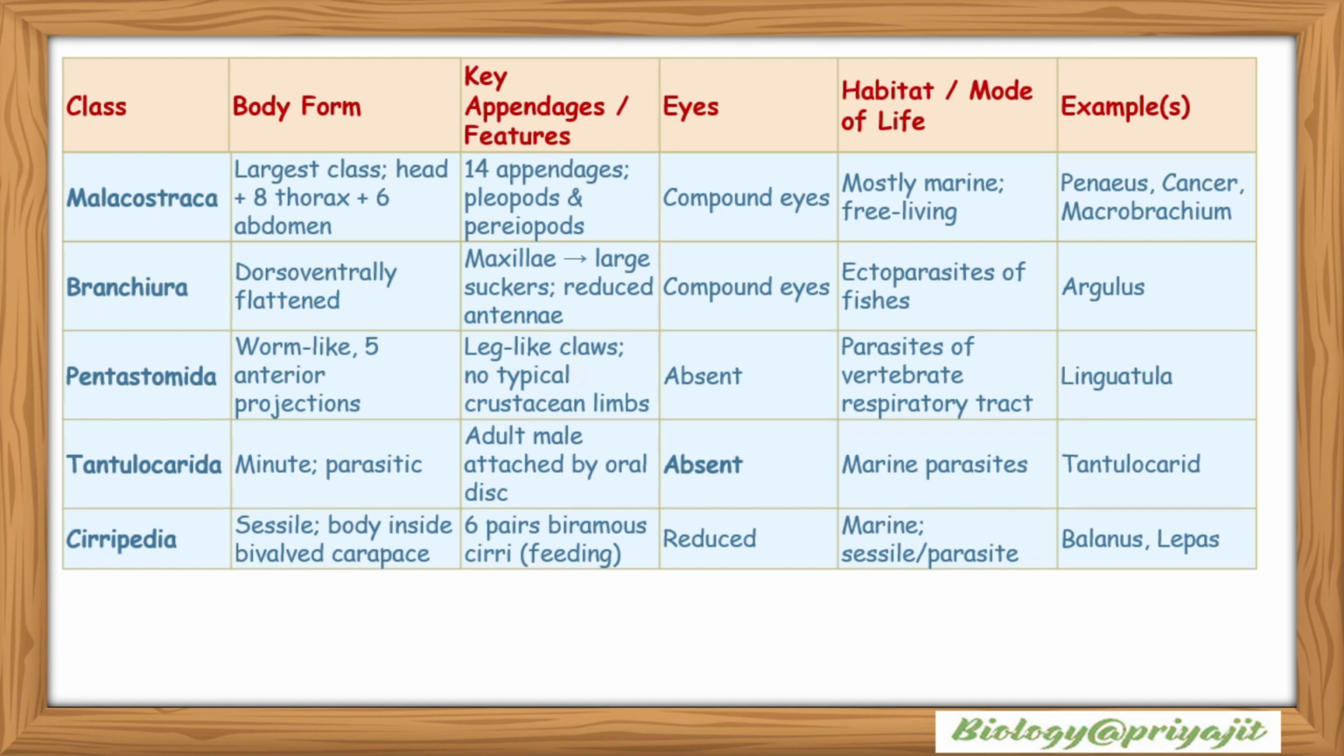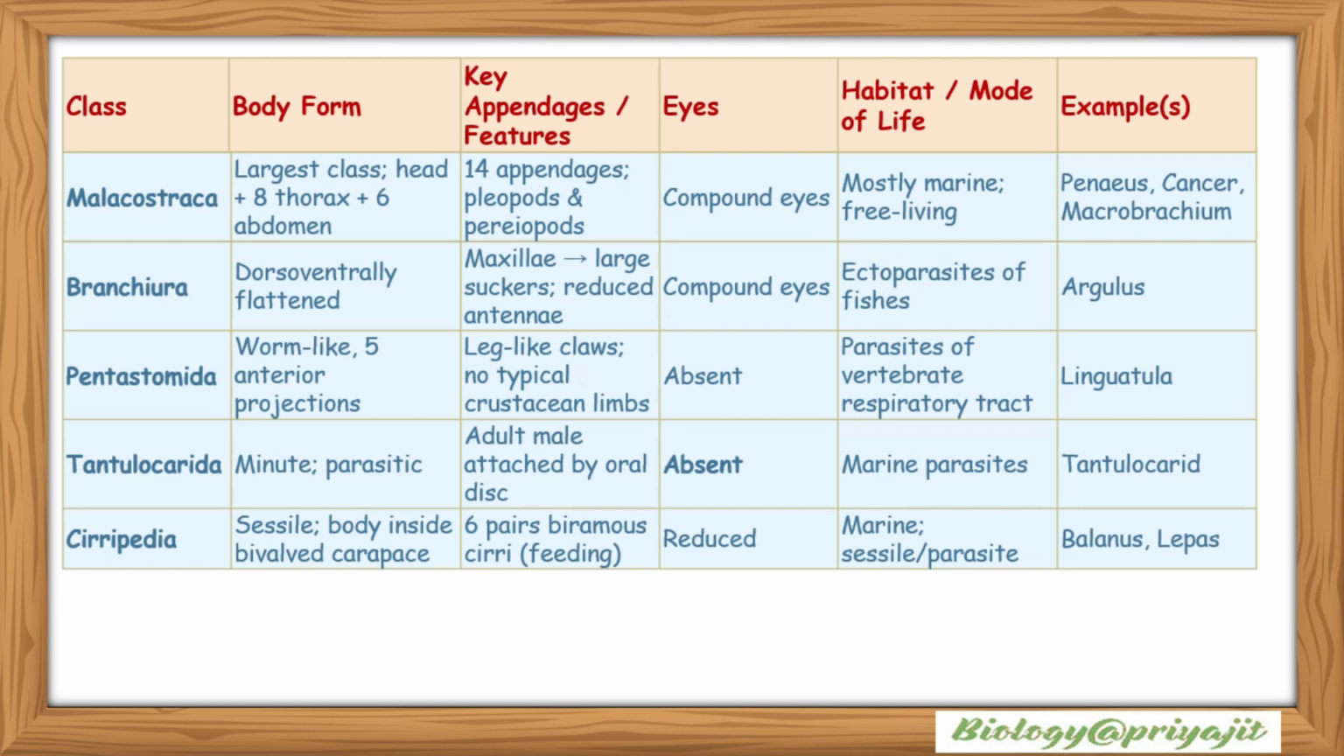Branchiura: their body is dorsoventrally flattened. Their appendages are maxillae, which are large suckers, and they have reduced antennae. They have compound eyes. They are ectoparasites of fishes. Examples include Argulus. Pentastomata: their body is worm-like and there are 5 anterior projections.